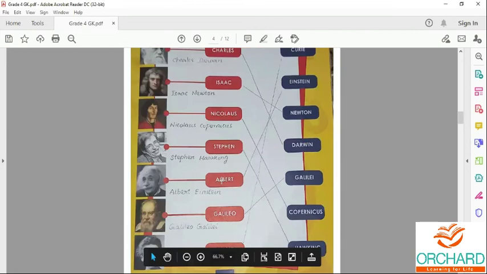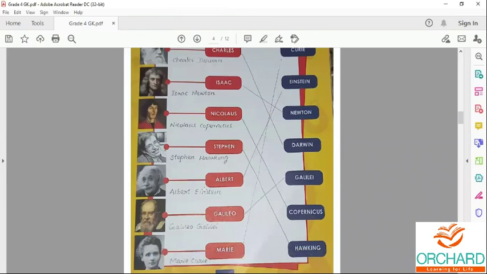Next one, Albert Einstein. He is known for his discovery of the photoelectric effect, for which he won the Nobel Prize in Physics in the year 1921.